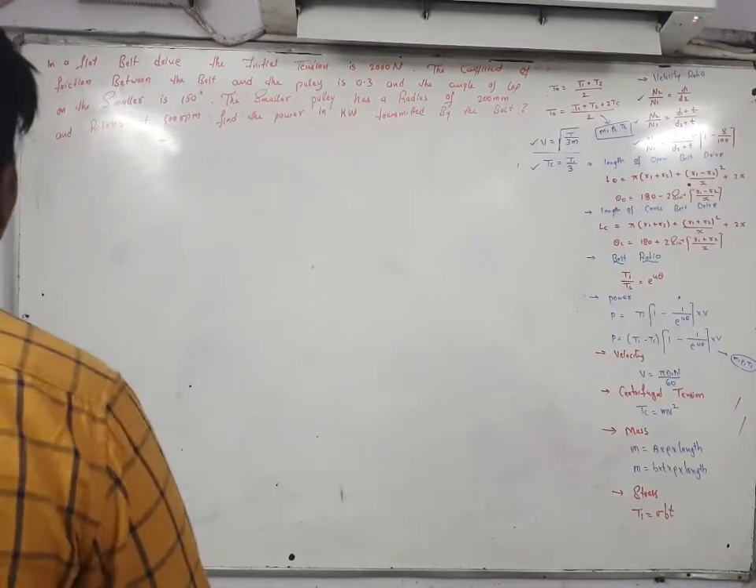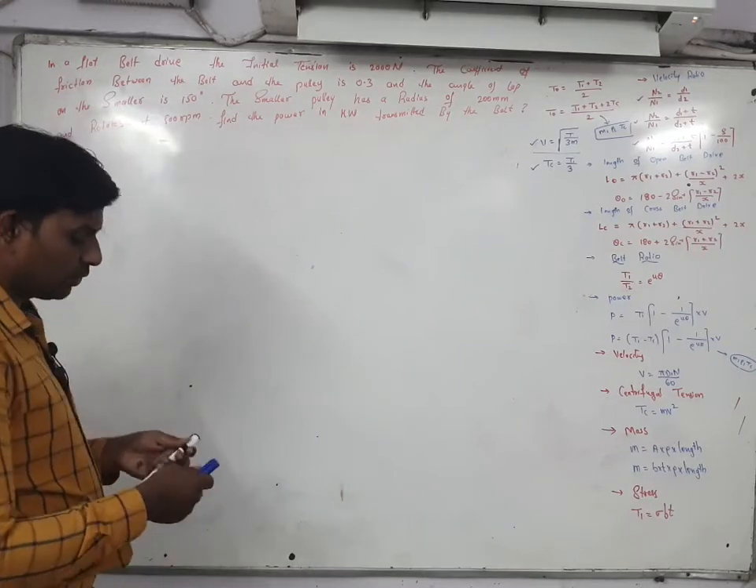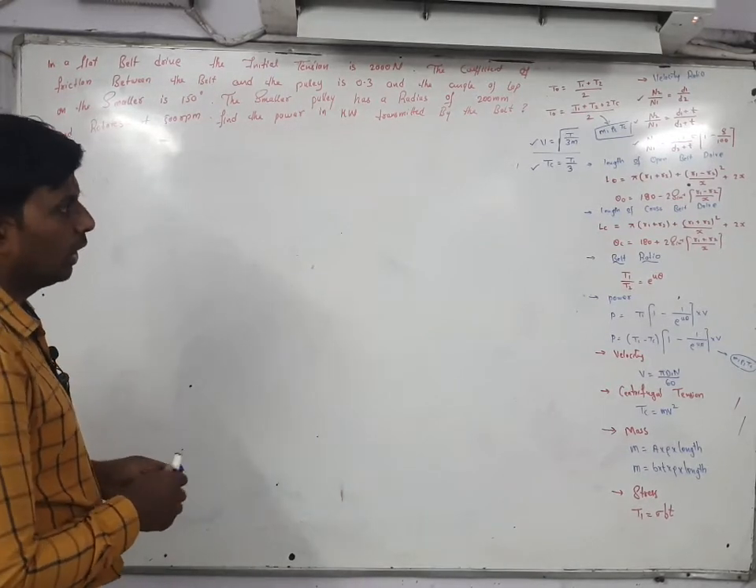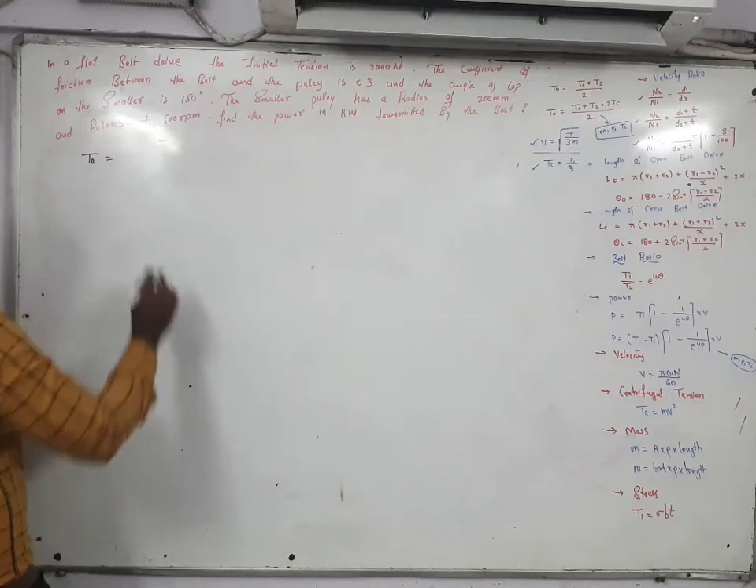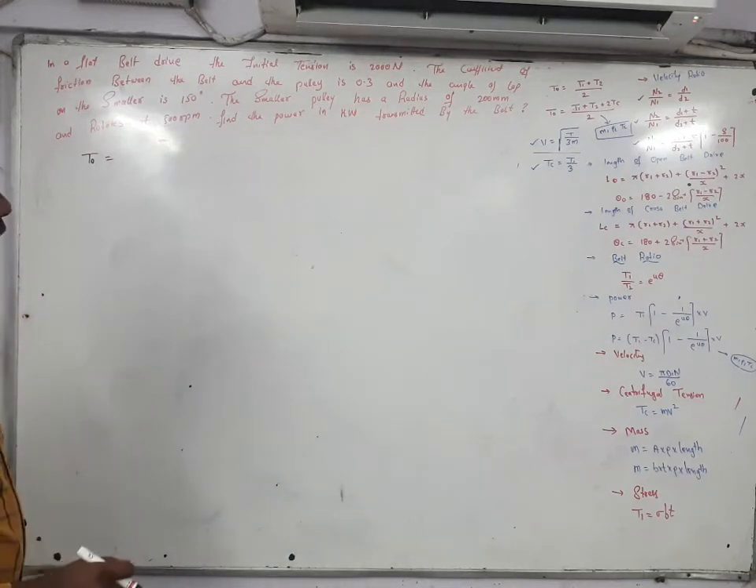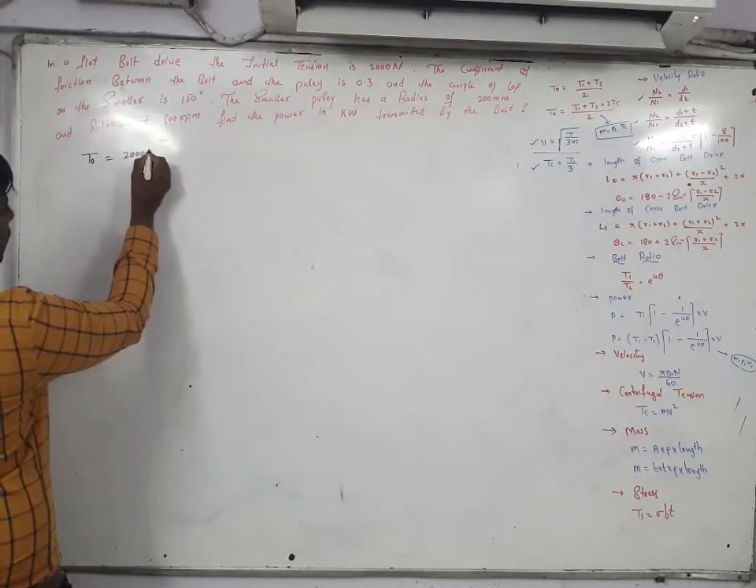Okay, in the next problem, what is given here? A flat belt drive with initial tension. For the first time, initial tension is given. Initial tension is designated with the letter T naught. How much is it given? 2000 Newton.